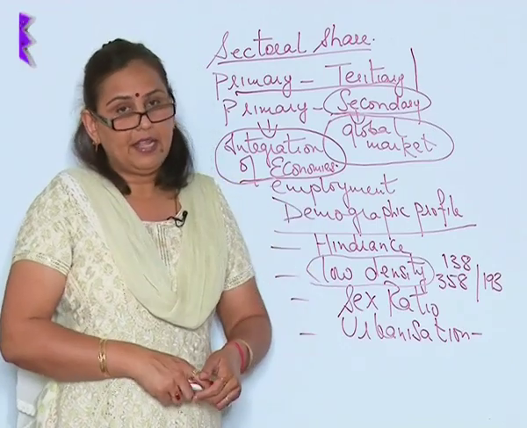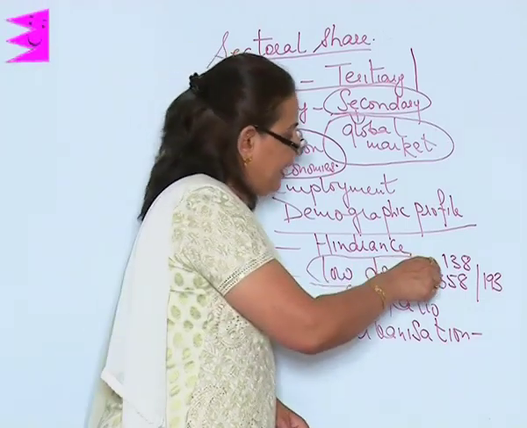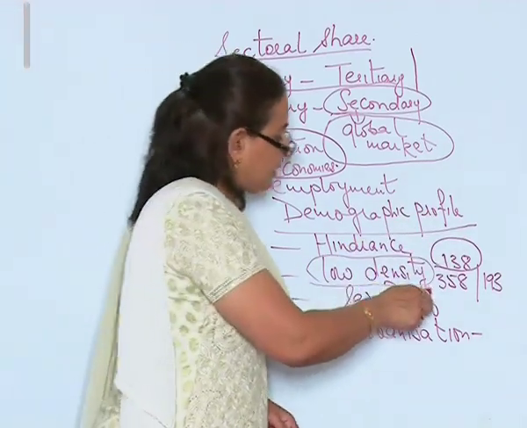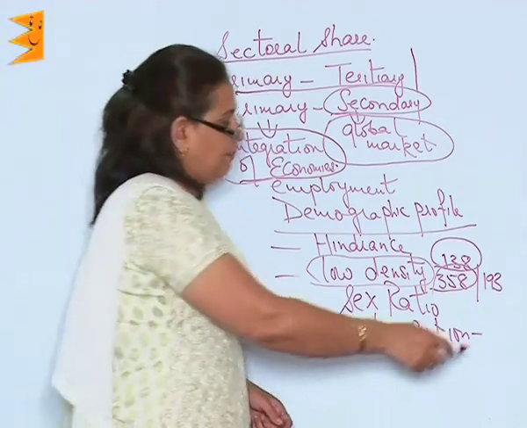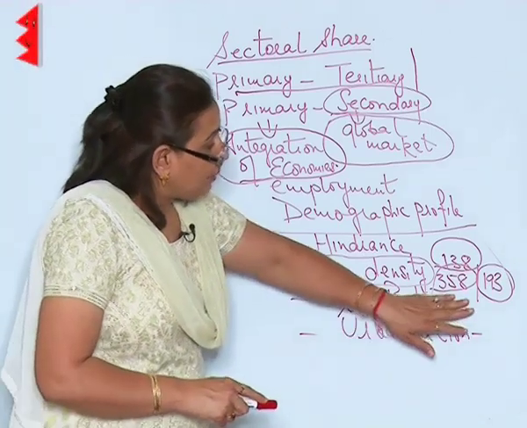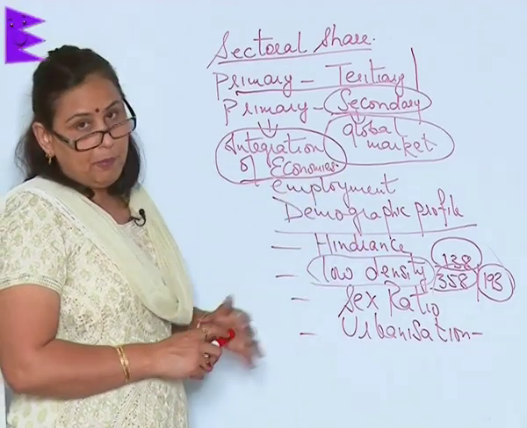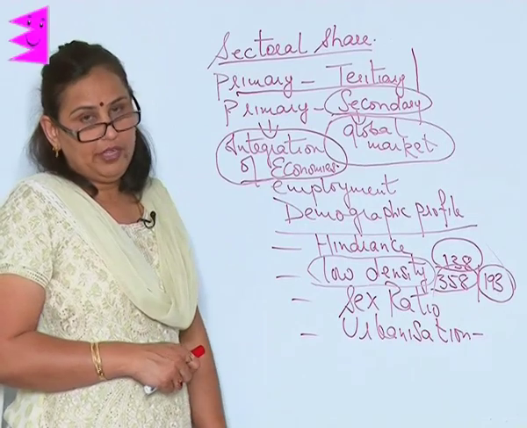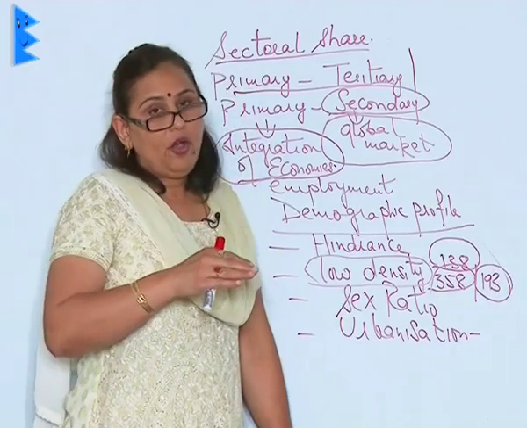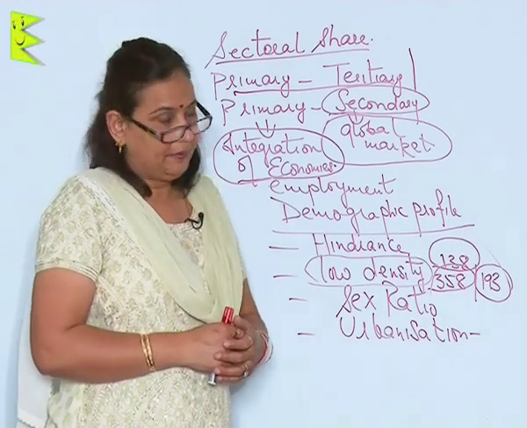In spite of the fact that they are the most populated country of the world, there are 138 people staying per square kilometer in China. In India, it is 358 and in Pakistan 193. So, you look at these figures by which you will clearly realize that though the country is most populated, the density of population is much less. Therefore, the pressure on the resources is less compared to India and Pakistan.